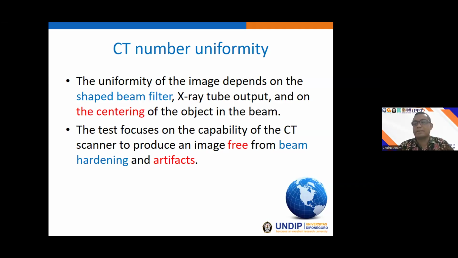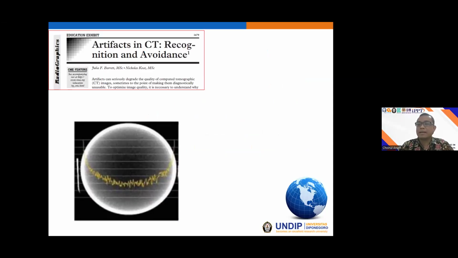So by measuring the CT number uniformity, we ensure that our image is free from beam hardening artifact or any artifact. This is an example of the beam hardening artifact appearing in the image.